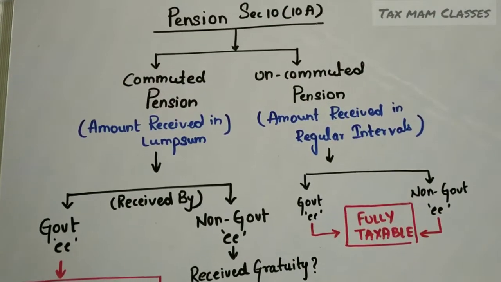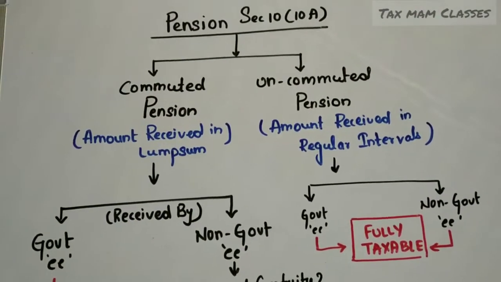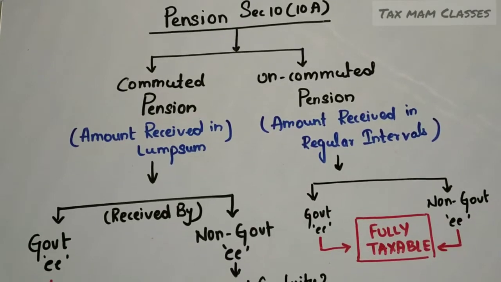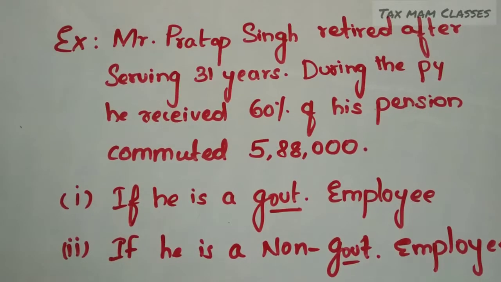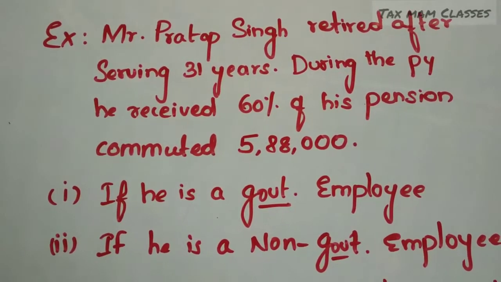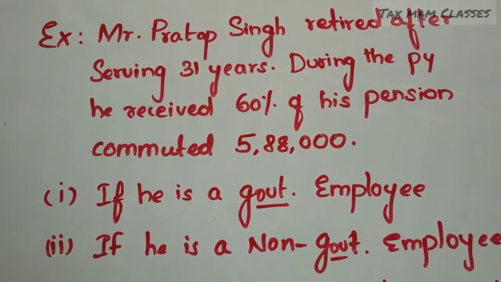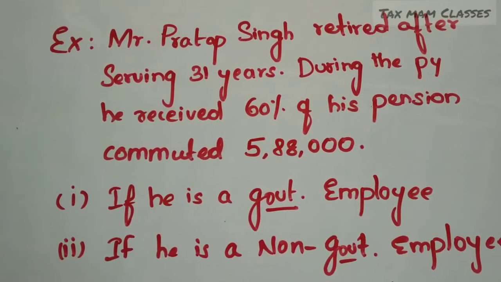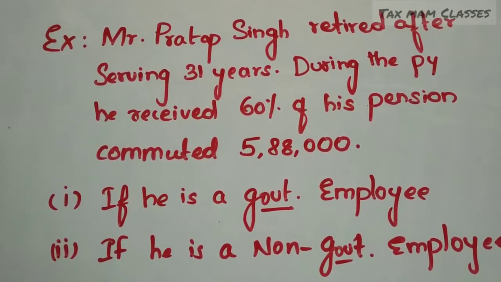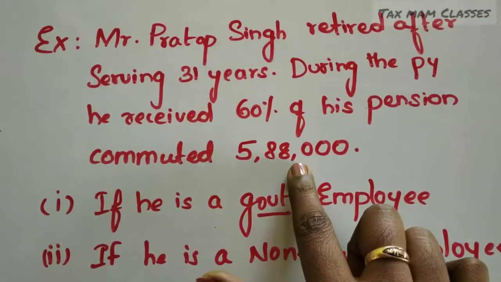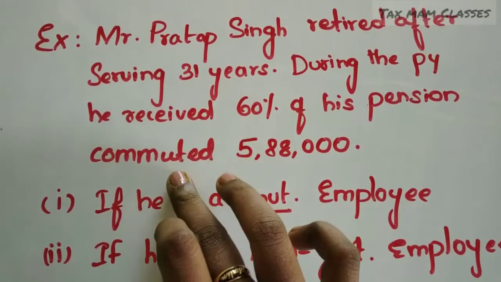I will explain one example problem so that you can get a grip on how to do a problem. See the question. Mr. Pratap Singh retired after serving 31 years. During the previous year, he received 60% of his pension commuted. What is the amount he is receiving? 5,88,000, and the pension is a commuted pension.